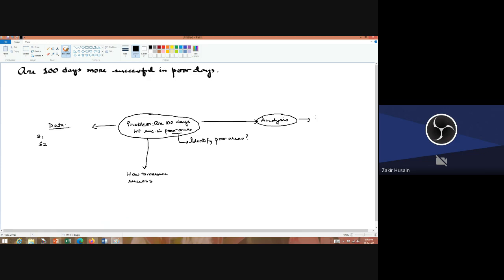Your y will be whether the program is successful or not, and your x will be whether the area is poor or not. Right? Exactly, sir. Okay. So you're going to run a regression like this. This is poor, and then you are going to have controls. So what are going to be the controls? You have to think about this.